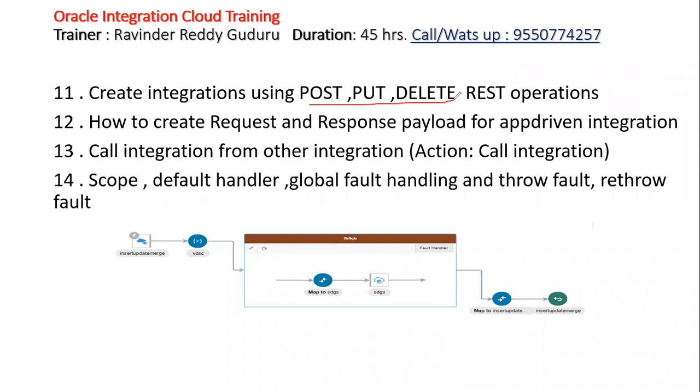And in REST APIs only, we can create a custom one. See, the post, put and delete operations can be performed on a standard REST API, and we can create a custom REST API and perform all these operations, whatever you want. So how to create a request and response payload will be covered for app-driven integration. This is nothing but your custom REST API creation. Custom REST is the only option we have. This custom REST will be provided to the other third-party systems. They will invoke it.